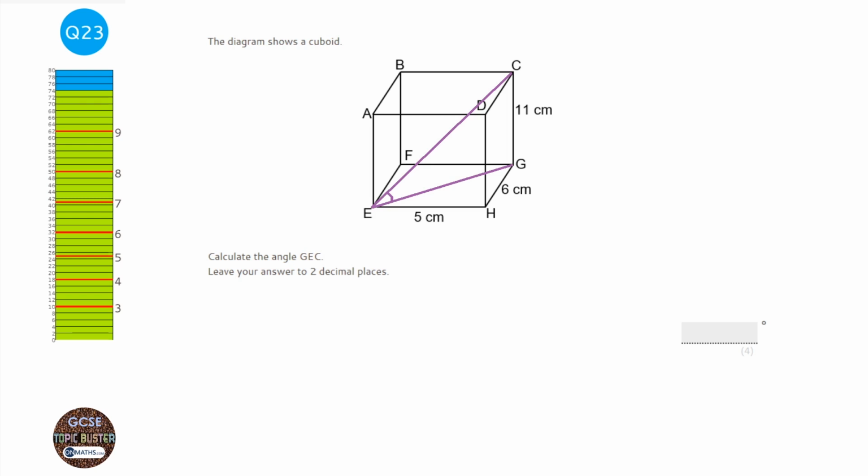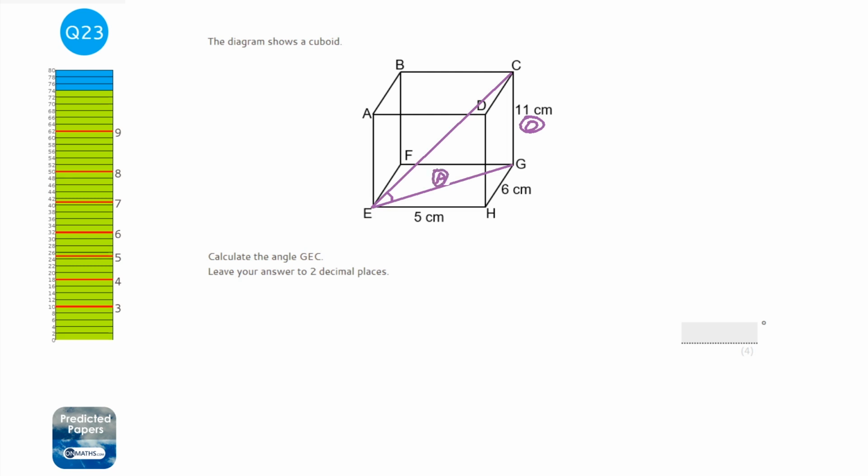And at the moment, we only have one length. We have that 11 centimetres at the end, which will be the opposite. So if I mark that, that's the opposite when we use trigonometry. Now, the hypotenuse is not something we can easily find, so that's probably not the one we're going to be looking for. But the adjacent at the bottom could be quite